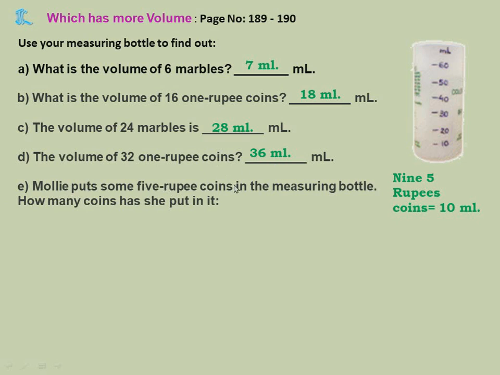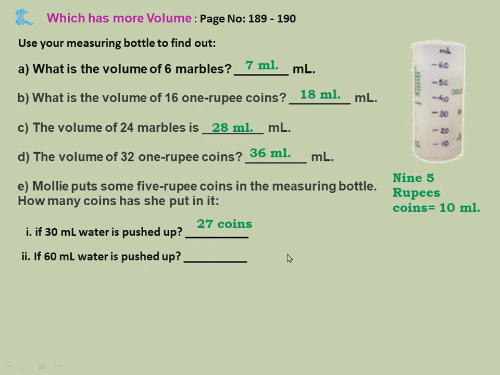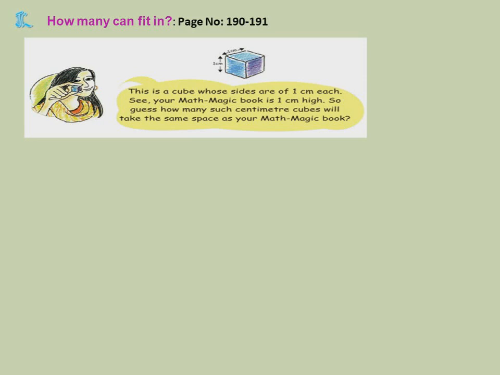Molly put some 5 rupee coins in the measuring bottle. How many coins has she put in? If 30 ml of water is pushed up, then she has put how many coins? 27 coins. Because 9 coins, see here, 9 coins 10 ml. So 9 5 rupee coins 10 ml. So 30 ml means 9 into 3. 10 into 3 is 30. So 9 into 3, 27. Understood children? Now 67 ml of water is pushed up. So double of 27, that is 54. Now, how many can fit in?